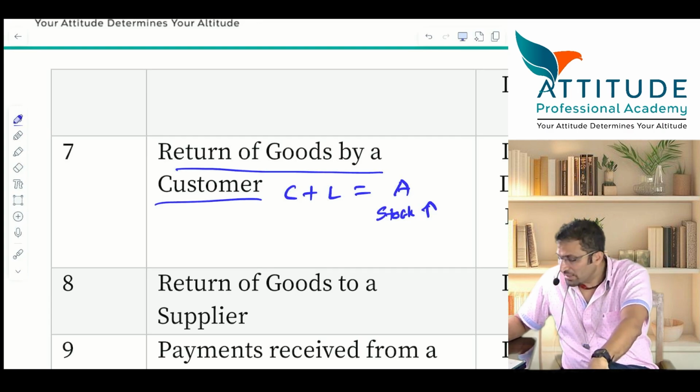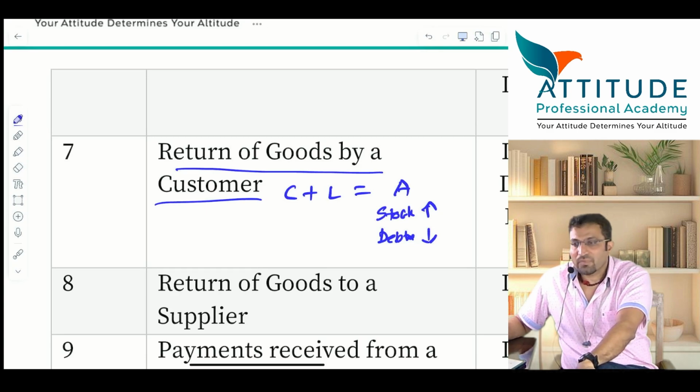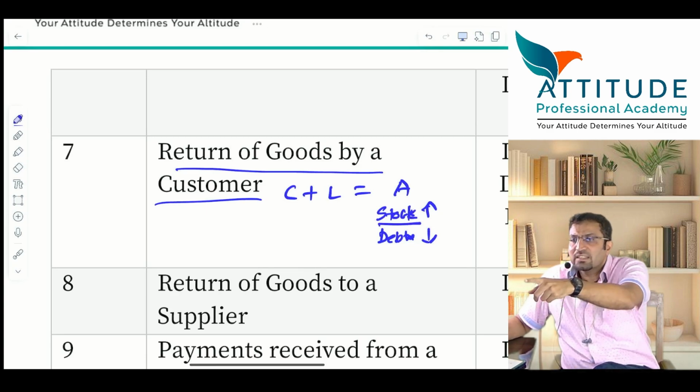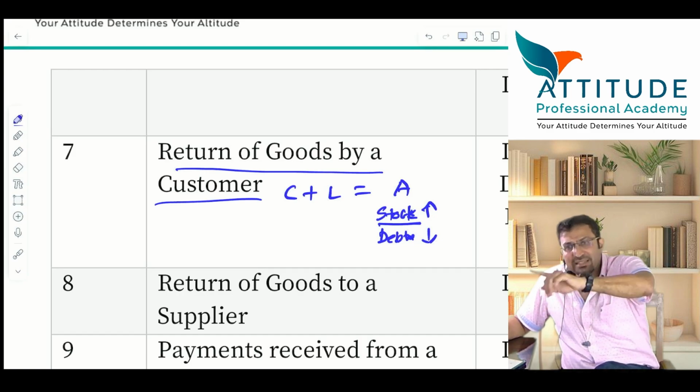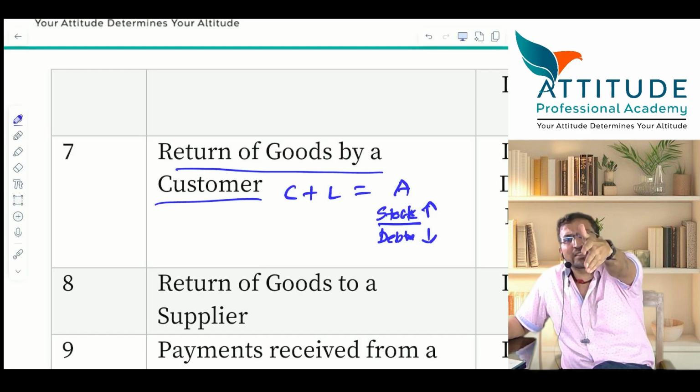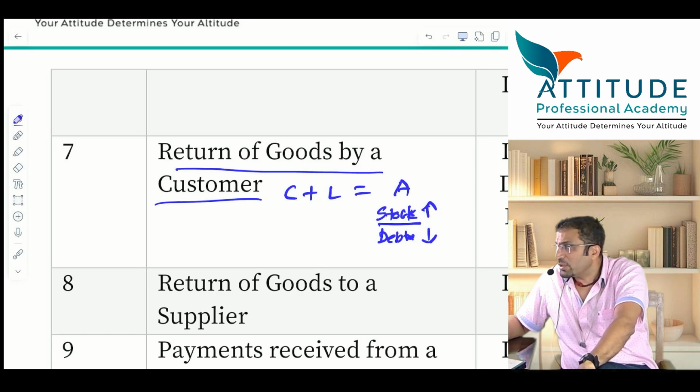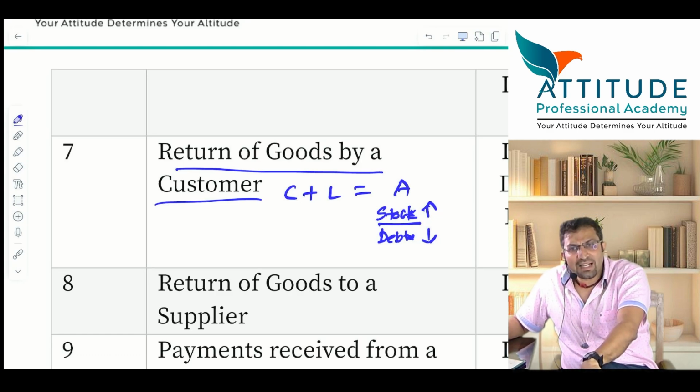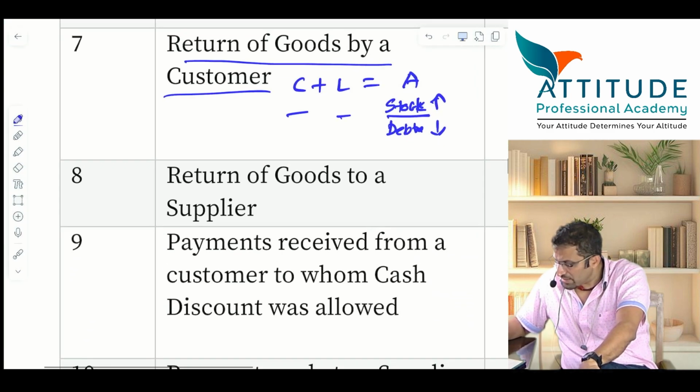It is debtors. Debtors will decrease. Stock will increase, this is sales return. You got the stock, no? Look from your angle, you have received the goods. Sales return account debit to debtors. Understood? No effect on liability, no effect on what? Capital. Clear?